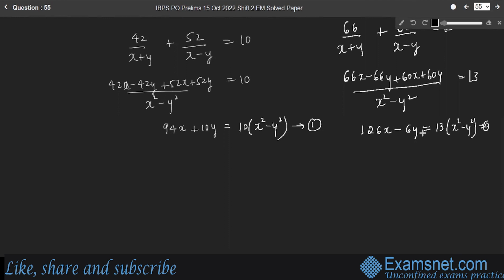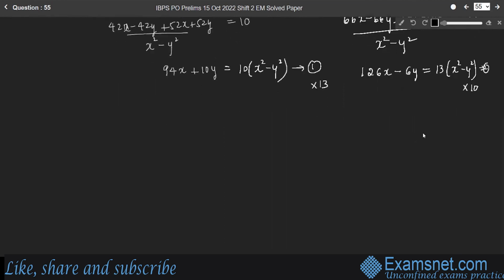Now multiply equation 1 by 13 and equation 2 by 10, for simple addition and subtraction. Then we'll get simultaneous equations. Both LHS and RHS should be multiplied by 13 in equation 1.